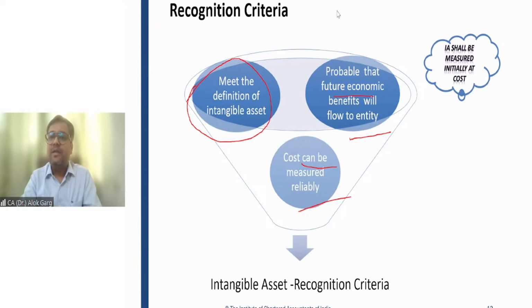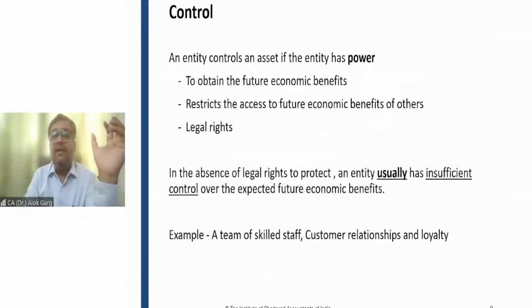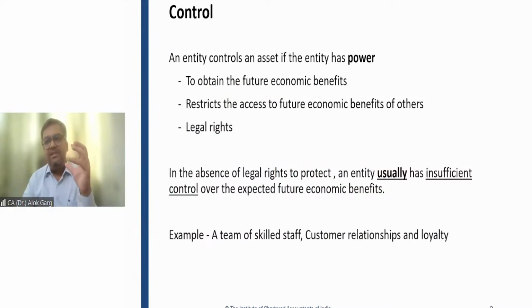So friends, to be an intangible asset, apart from identifiability, you must meet the definition of control as well. So for an intangible asset, three aspects are very important. Number one, identifiability. Number two, control. Number three, future economic benefit. If the future economic benefit is not probable, of course you will not recognize any item as an asset. So future economic benefit is very important, identifiability is very important, and the control aspect is very important.